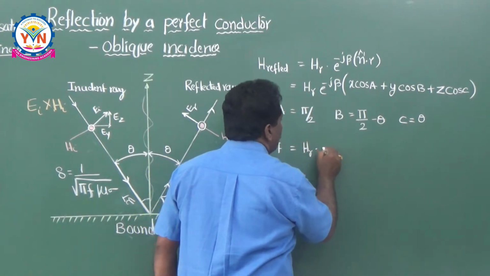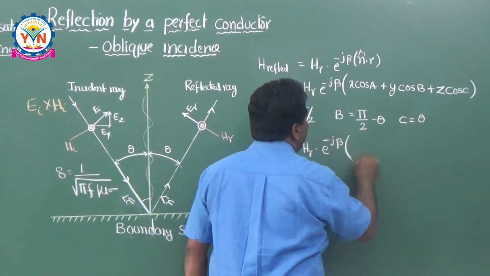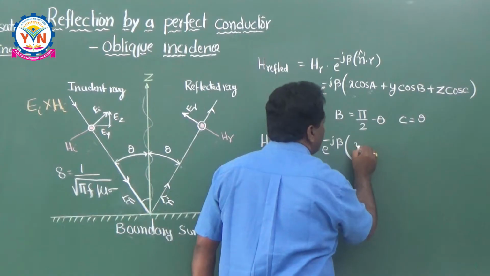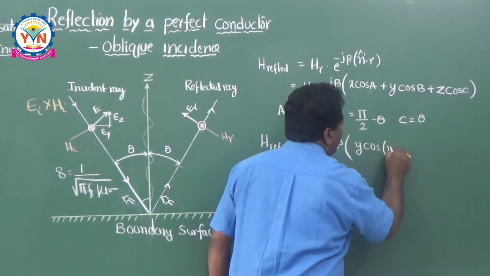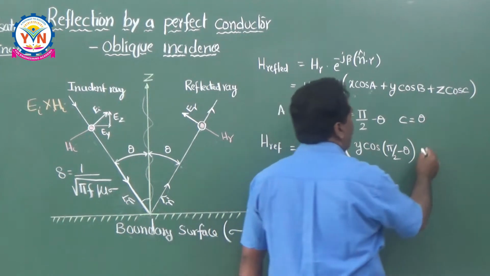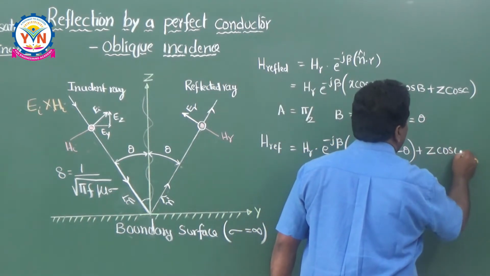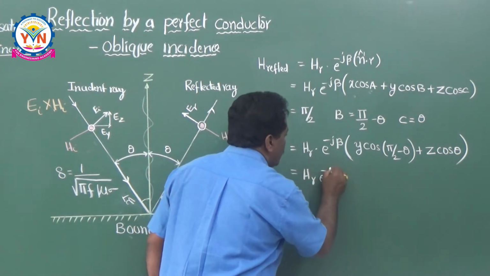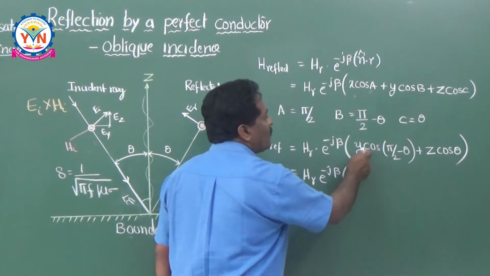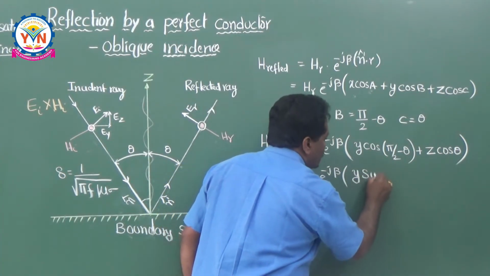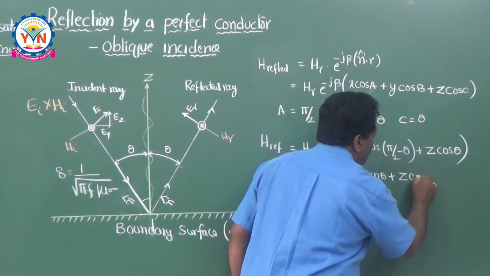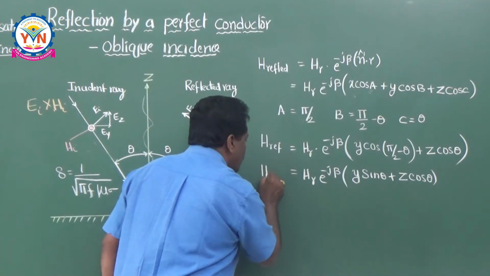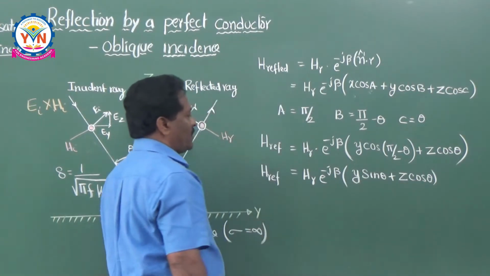Therefore H reflected is equal to H_R into e to the power of minus j beta into x cos A. A means pi by 2, cos pi by 2 is 0. Then y cos B means y cos of pi by 2 minus theta, plus z cos theta. So this is equal to H_R into e to the power of minus j beta into y sin theta plus z cos theta. So this is the equation of the reflected magnetic field.